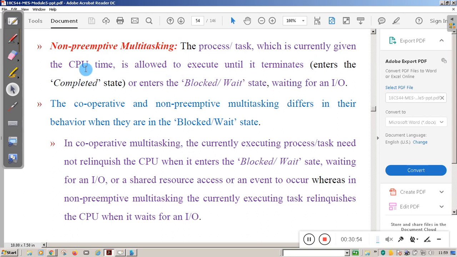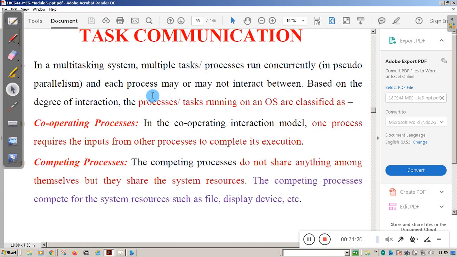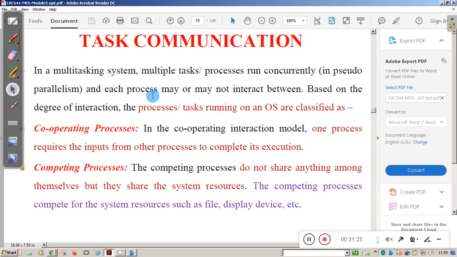That means it will give a chance to the other process. But only when the particular process goes into blocked or wait state, the other process will get a chance. That is called non-preemptive multitasking. So with this we have completed process and threads. In the next class we will see task communication.